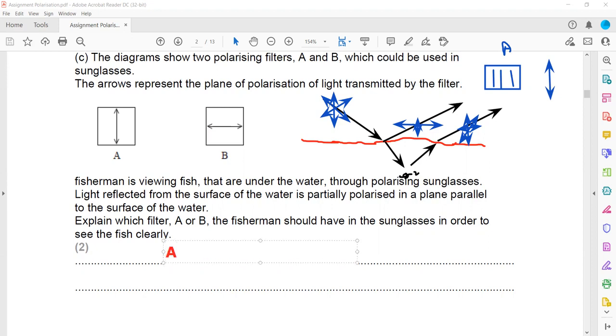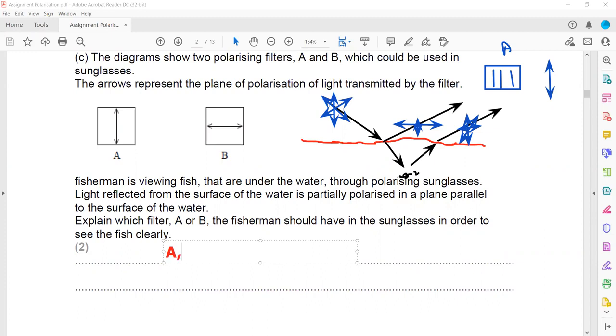And what is the reason for that? Because for filter A, its plane is perpendicular to the component of light which is reflected, so it will block the light. The light from the fish is unpolarized, so still it can be seen.